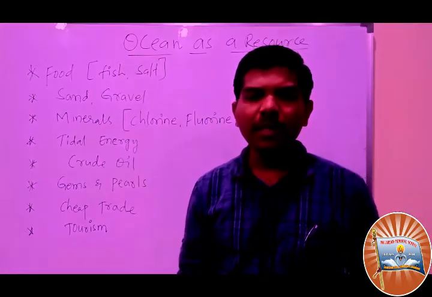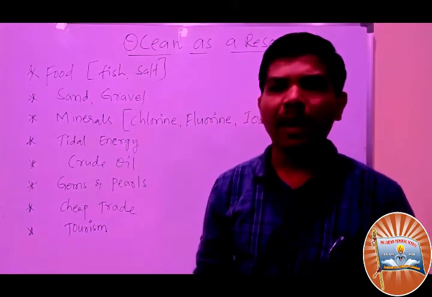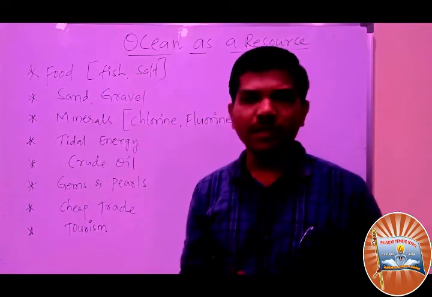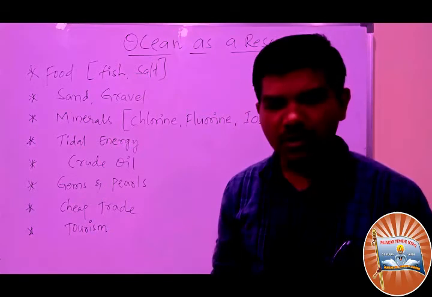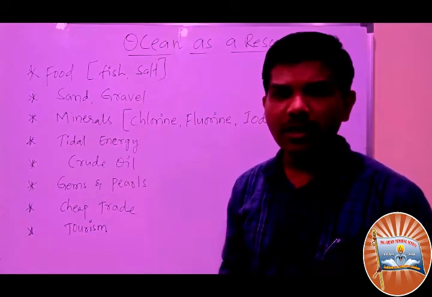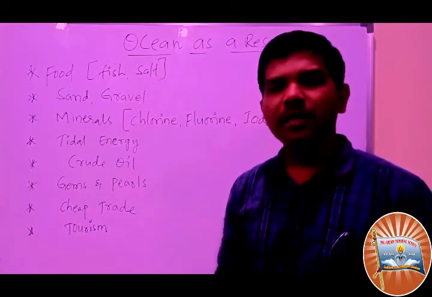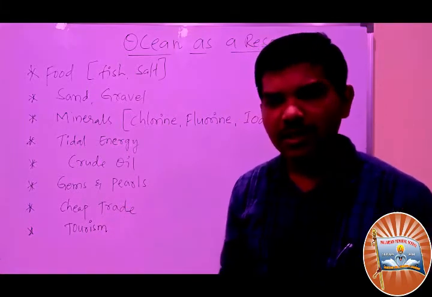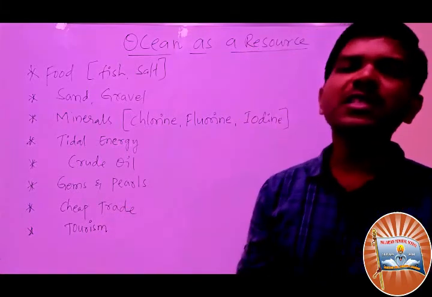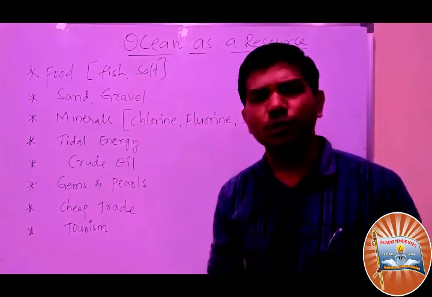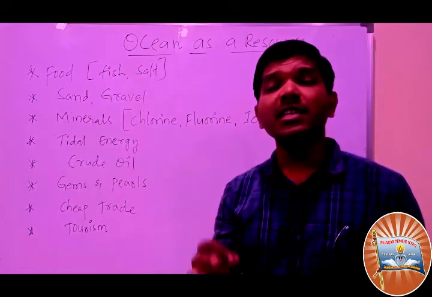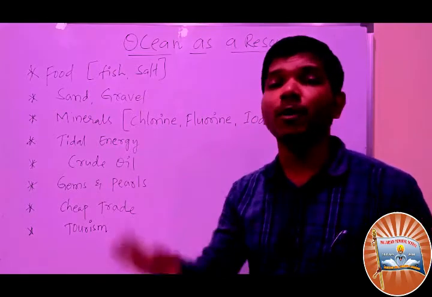Now let's see how oceans are useful to mankind. You know that 71% of the earth is covered with water, especially saline water. In the beginning we discussed that just 29% of the surface is left for us. Oceans are a bigger resource for us. Nowadays each and every one of us depends upon the ocean.